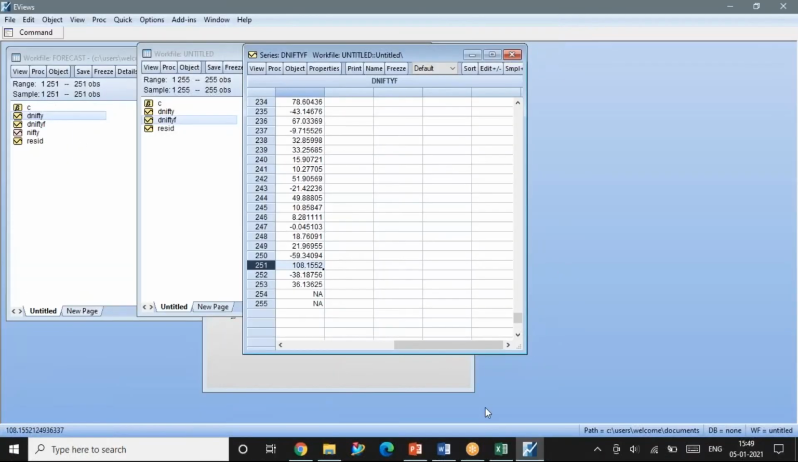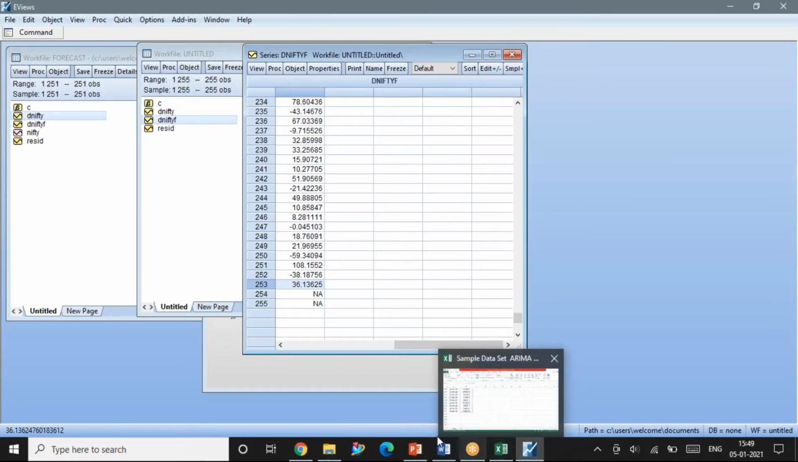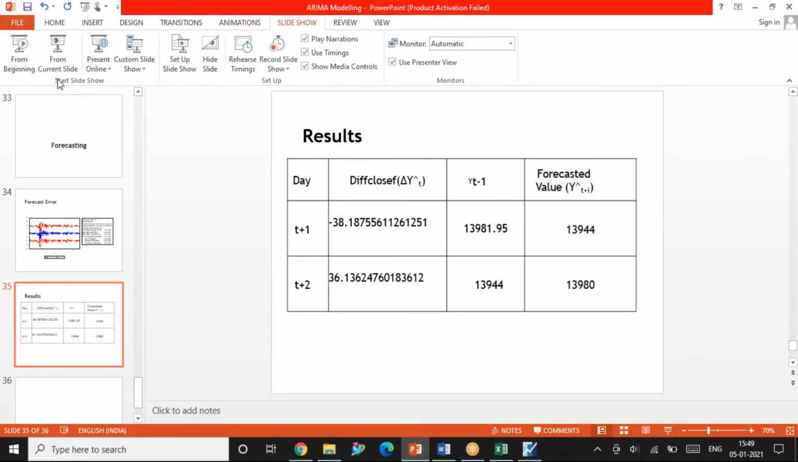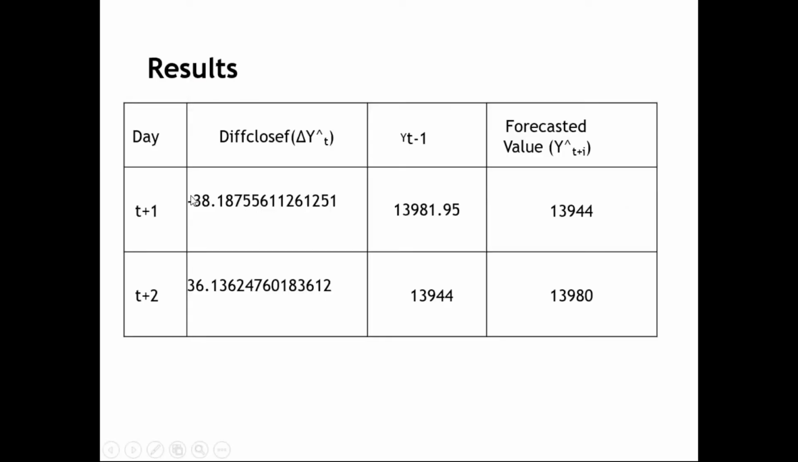I will show you once again. See the values here, minus 38 and plus 36. These are the difference values which I have forecasted. The next two differences will be: for the next day, minus 38 points, and the day after, plus 36 points. So I go back to the slide and see the values here, minus 38 and plus 36.